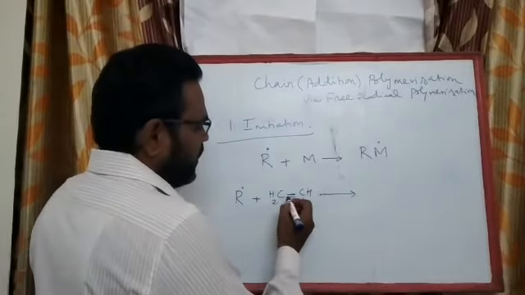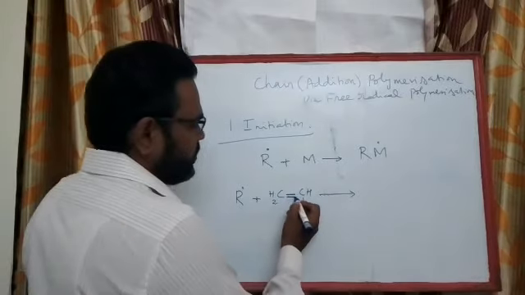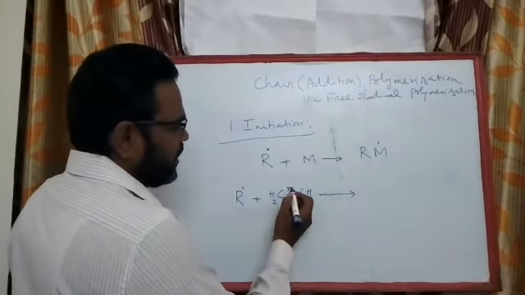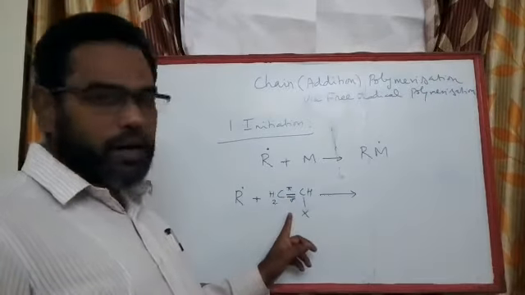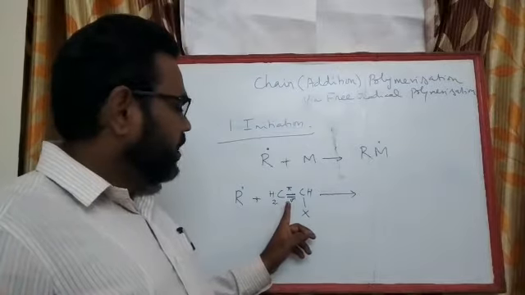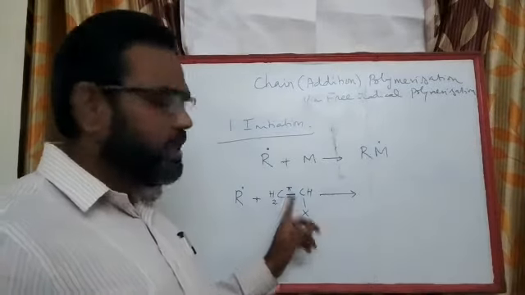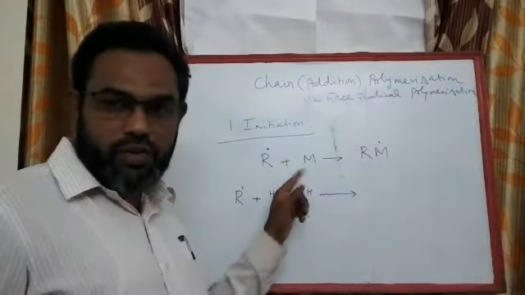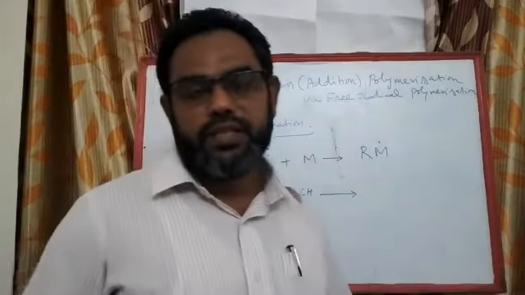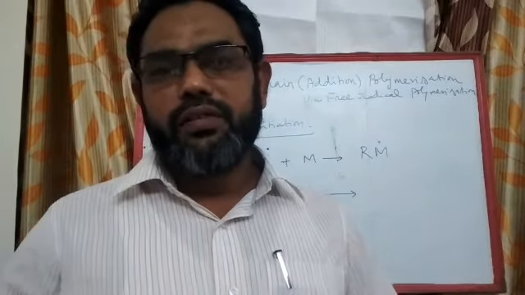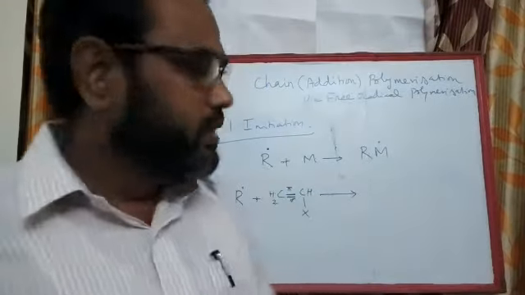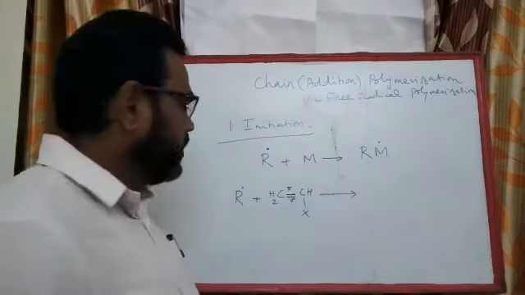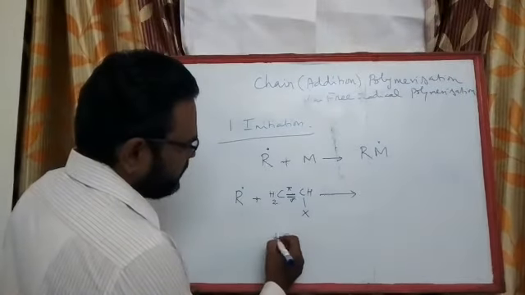So this double bond actually consists of one sigma bond and a pi bond. Double bond consists of a sigma bond and a pi bond. Okay. The sigma bond is more stable than the pi bond. So the attack always takes place at the pi bond, because the electrons in the sigma bond are very close to the nucleus, and breaking away of the sigma bond is difficult. So the radical prefers to attack the pi bond. Okay. So for convenience, I write this way.